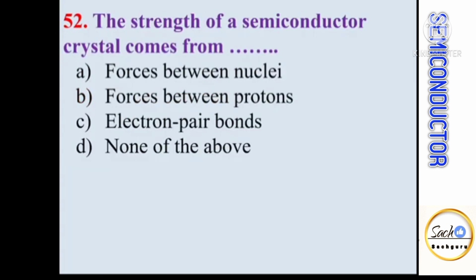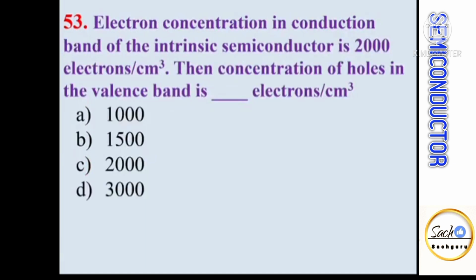The strength of a semiconductor crystal comes from dash dash. Semiconductor crystal strength comes from electron pair bonds. Electron concentration in conduction band of intrinsic semiconductor is 2000 electrons per centimeter cube. Then concentration of holes in the valence band will be dash dash. It is an intrinsic semiconductor. In intrinsic semiconductors, number of electrons is exactly equal to number of holes. So the concentration of holes will also be the same, that is 2000.